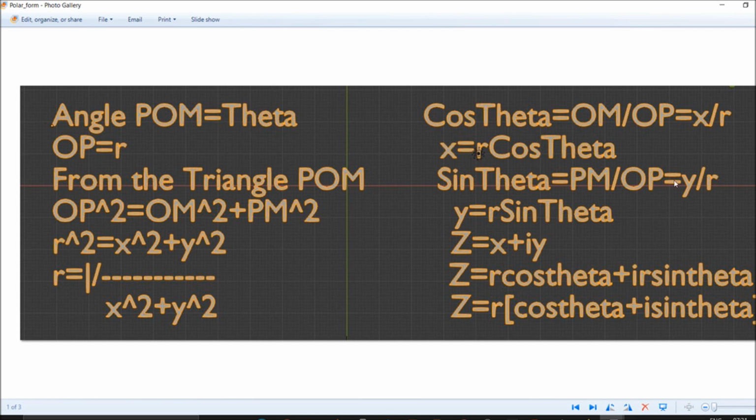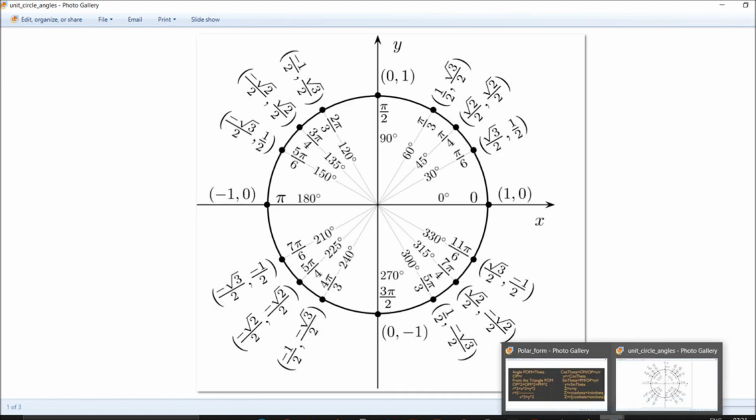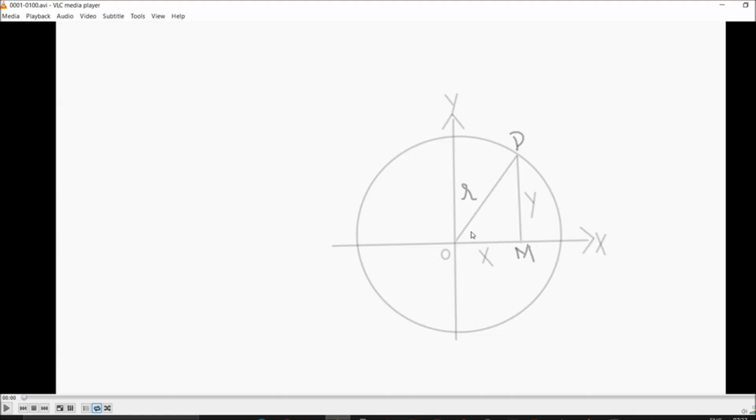So this is how we got our x. Usually in Cartesian coordinates we use our simple rule, moving x and y to get to this point. But in polar form, we only have r and theta. We only have this r from O to P, say 13, 10, 6, 5, whatever it is.